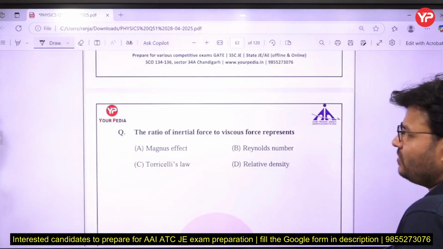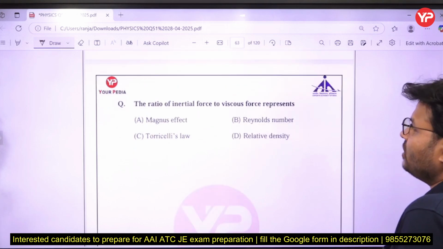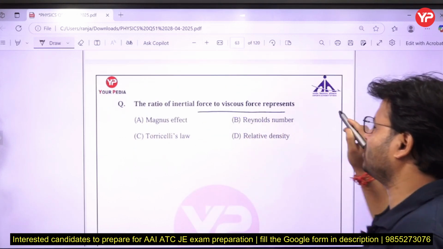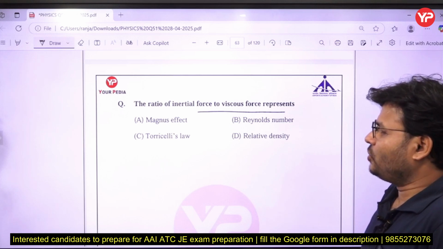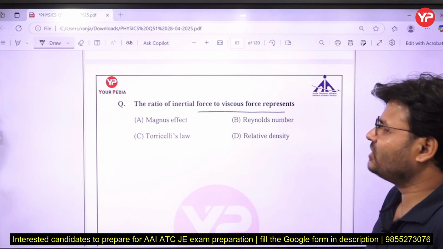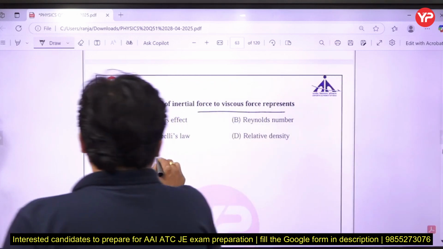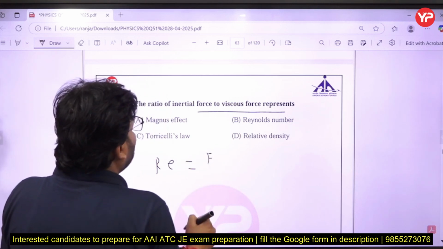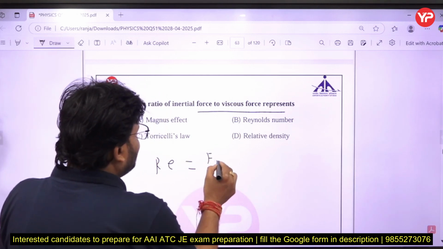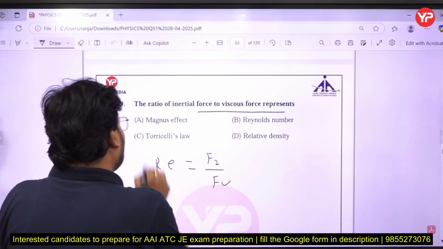Coming to the next question. The ratio of inertial force to viscous force represents: Magnus effect, Reynolds number, torsional law, or relative density. If you remember, inertia force upon viscous force, the ratio of inertia force Fi upon Fv, this is known as what, my dear friends?